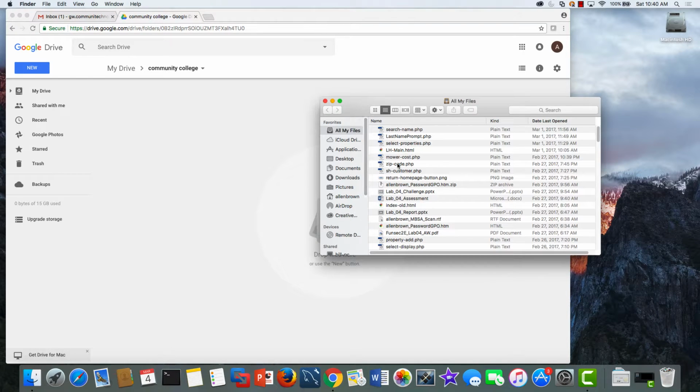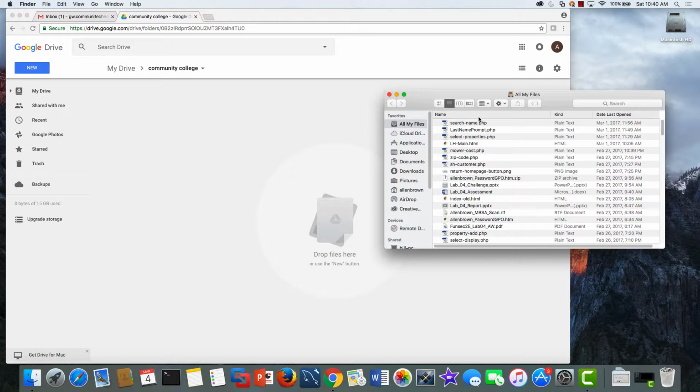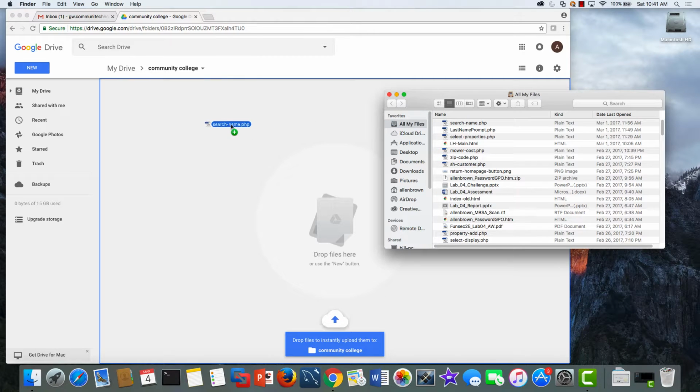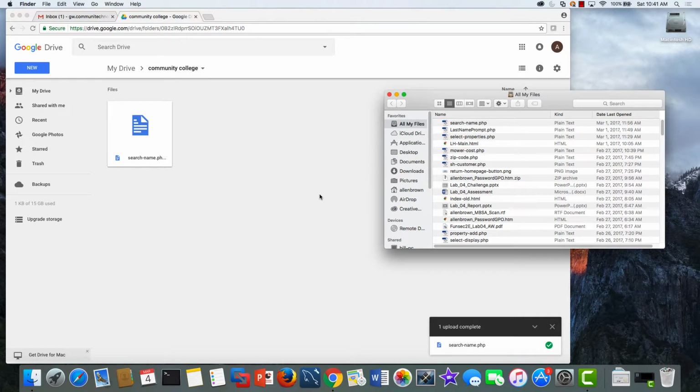One of the things I can show you is this. What you're seeing here is the contents of my local computer. And just like with most other applications, I can left click on this and drag it over here and let go of the click, and I'm copying that document up to my cloud. I just uploaded that document up to my cloud drive here.